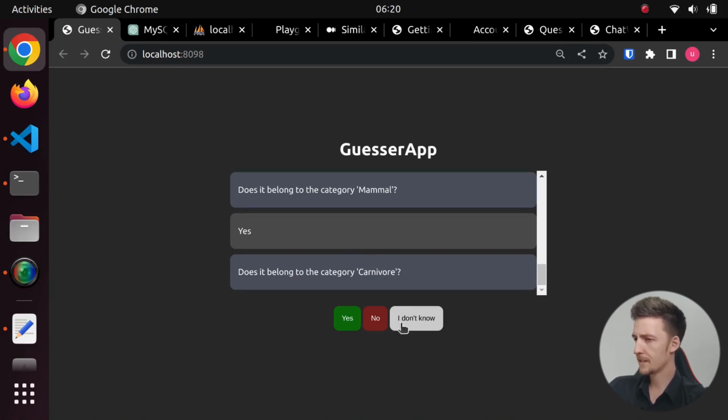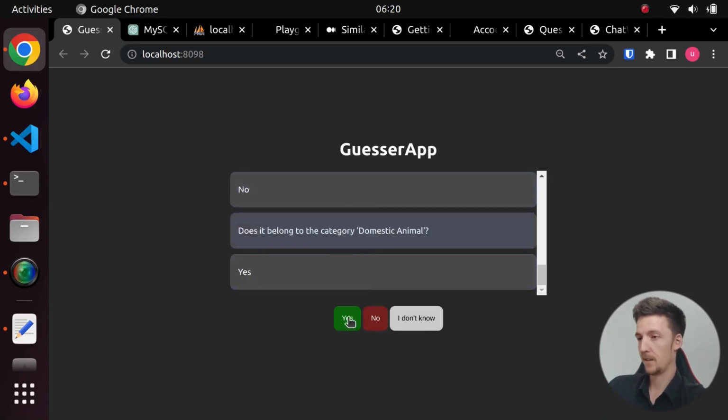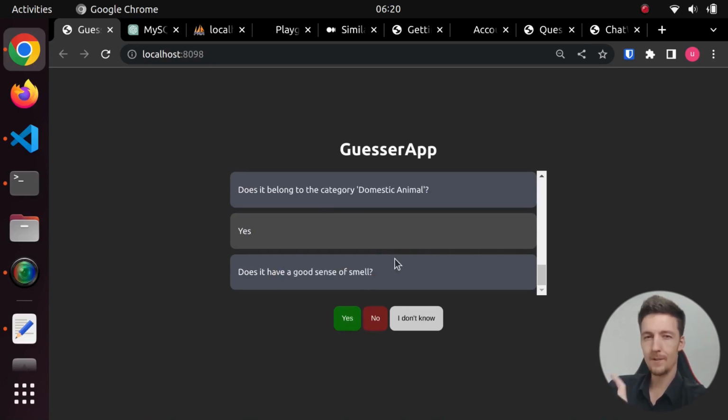Does it belong to a category carnivore? Well, I guess technically. I will say I don't know because I'm not sure. It is a pet. It is not a rodent or livestock or primate. It is a domestic animal. Does it have a good sense of smell? Well, yes, dogs have a good sense of smell. Can it see in the dark? I don't know. It is an animal, I told you that already.